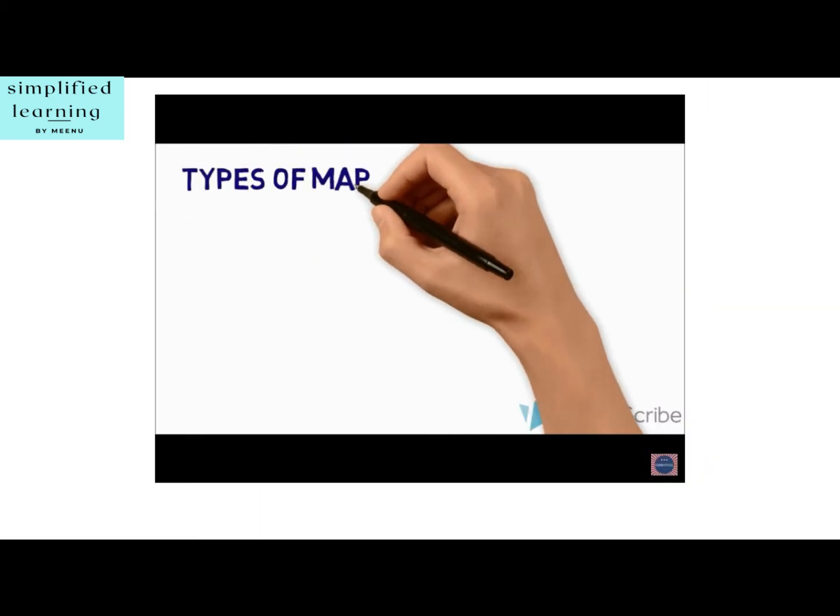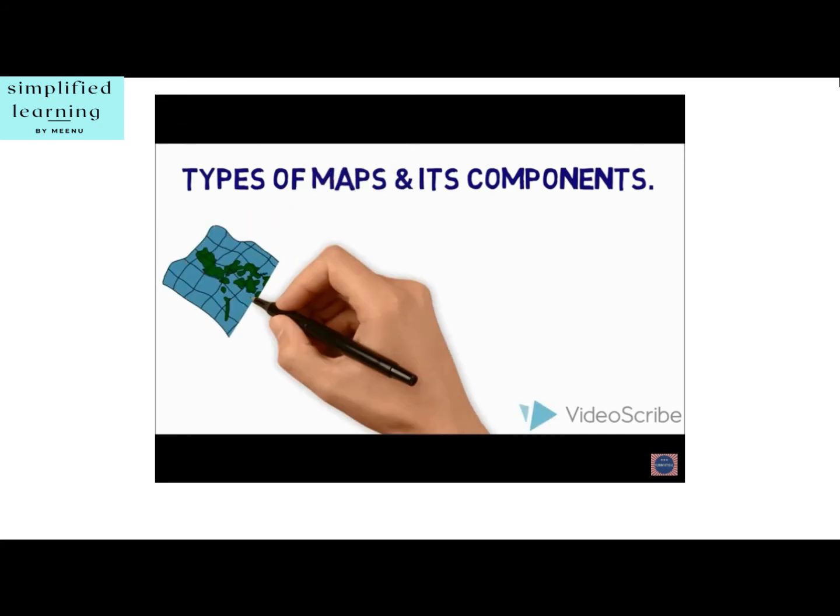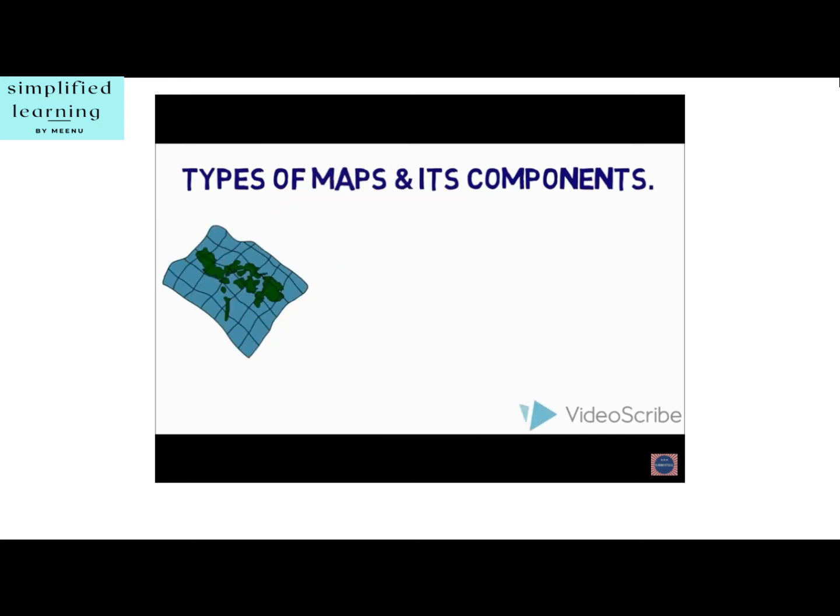Hello everyone, today we will understand types of maps and its components. A map is a representation or a drawing of the Earth's surface, or a part of it, drawn on a flat surface according to a scale.